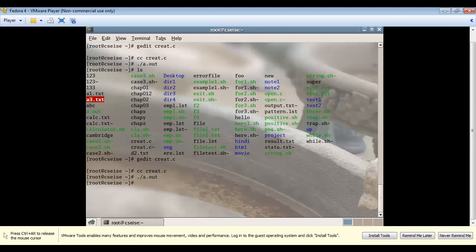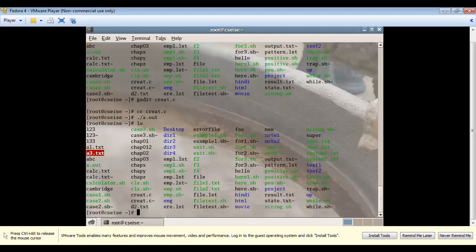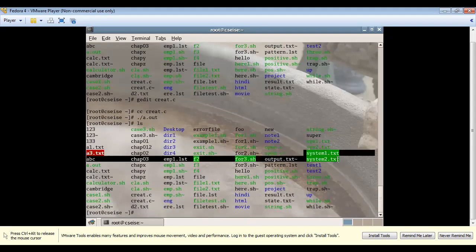Now let me check whether my files are created or not using the ls command. Here, if you see, two files are actually created. Whatever file names I've mentioned, those two files are created here in the directory. Since I've not mentioned my path, the files are created in the current directory. Since I am in the root directory, these two files are created in the root directory. So these are the two files which are created using the creat function call. Thank you.